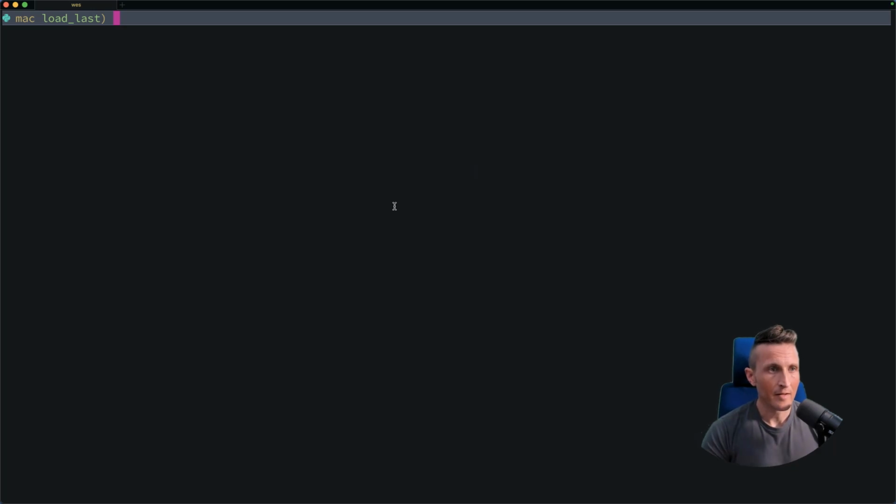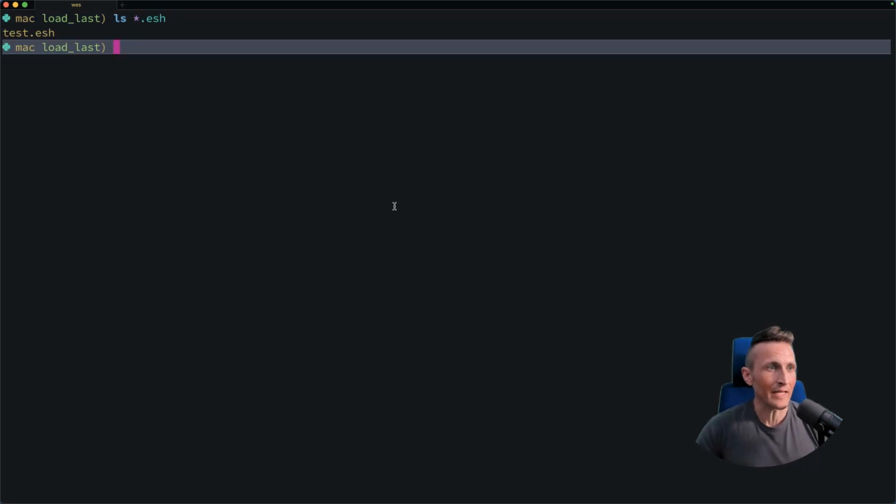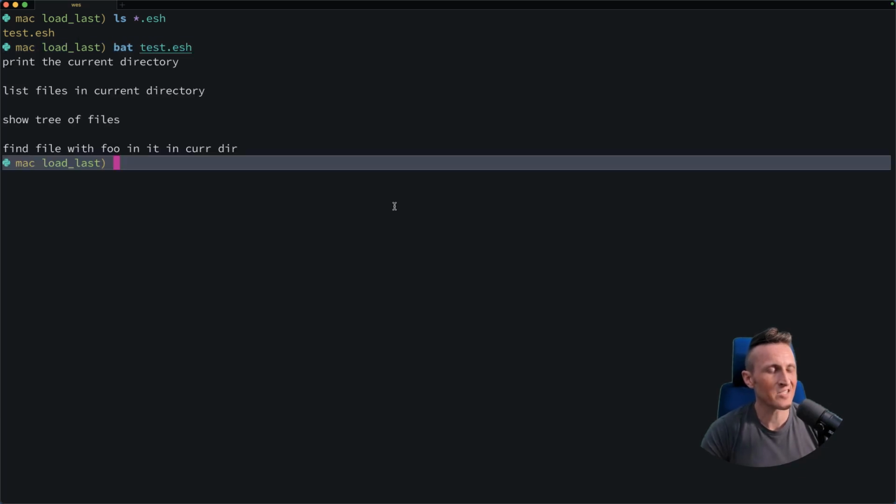All right, so I present to you a new idea. Inside of this directory, I've got some E shell files. These are English shell files or scripts. If I dump this out, it's just a series of questions or requests: print the current directory, list files, show trees, etc. So think about that. What if you could just write a script by typing out some simple sentences?